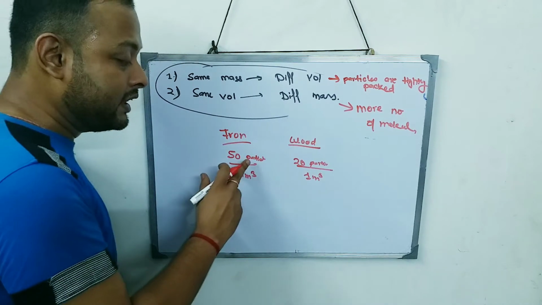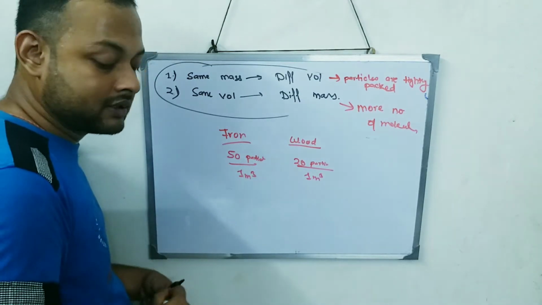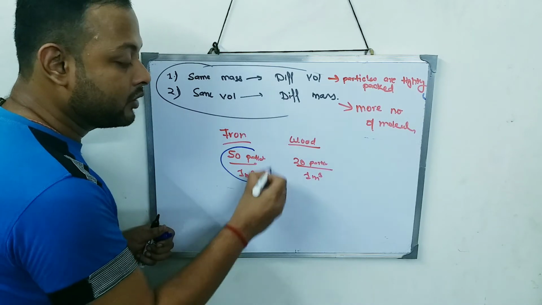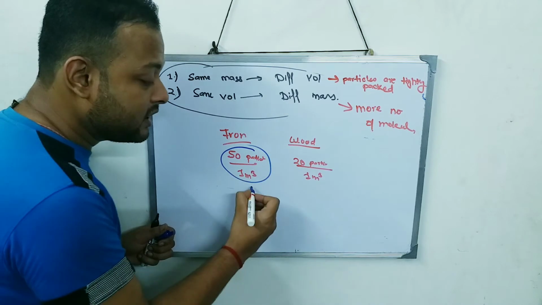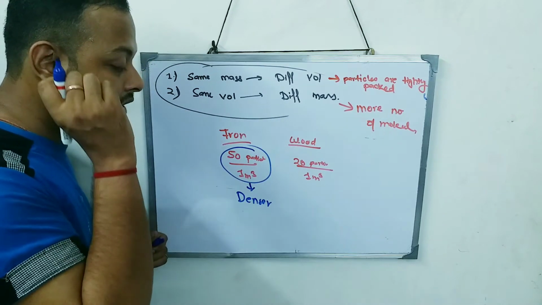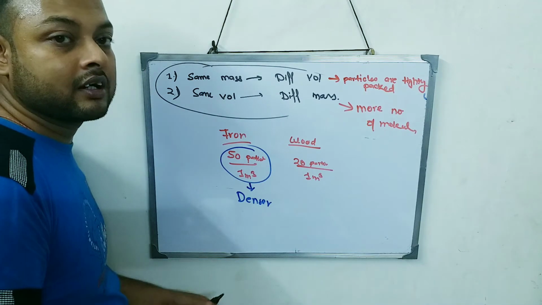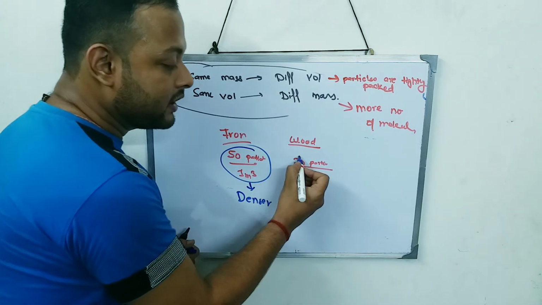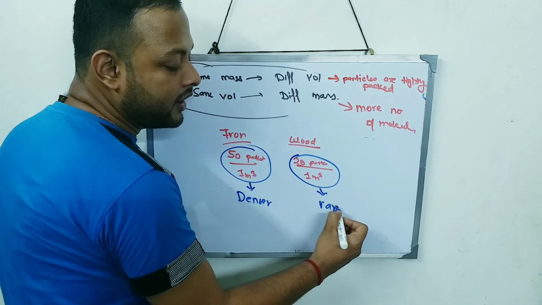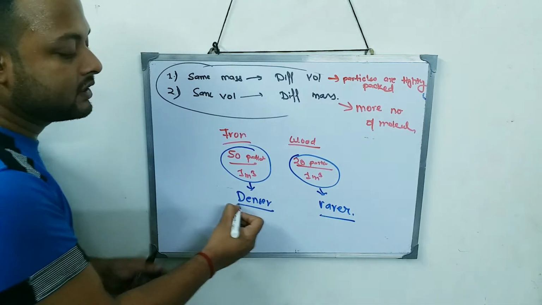So if it has more number of particles, then we use a word. It is denser. More number of particles means it is denser. And if it has less number of particles, we say it is rarer. So denser and rarer.